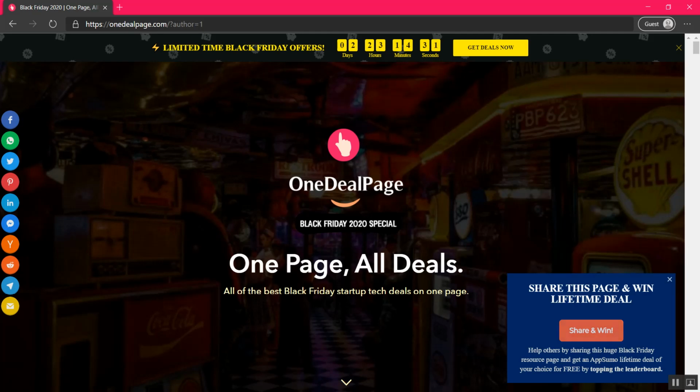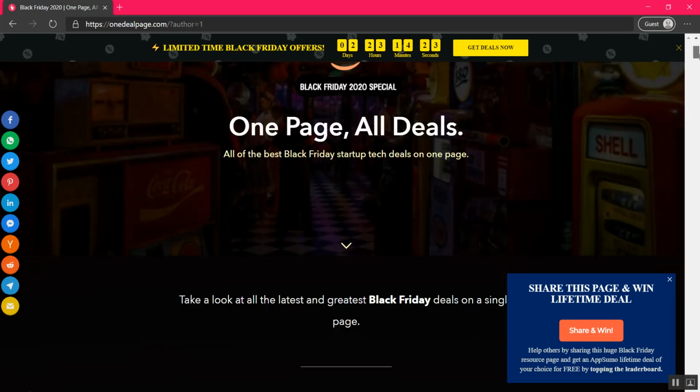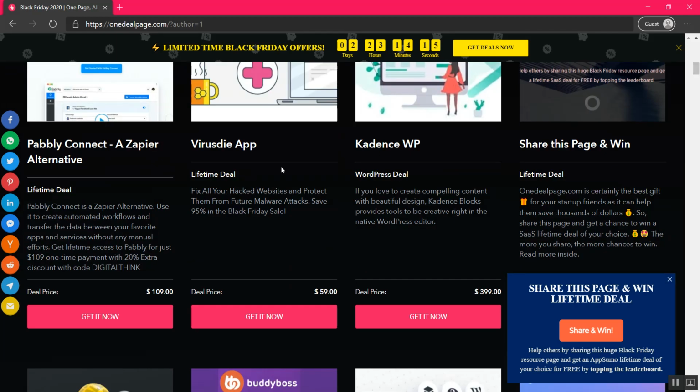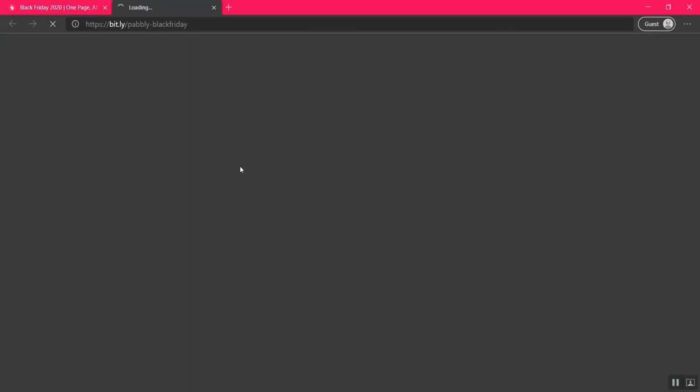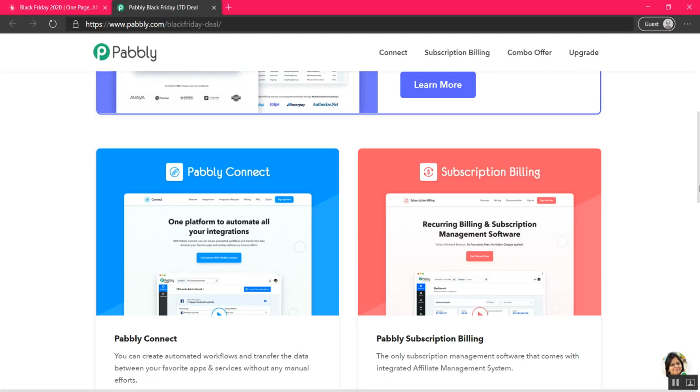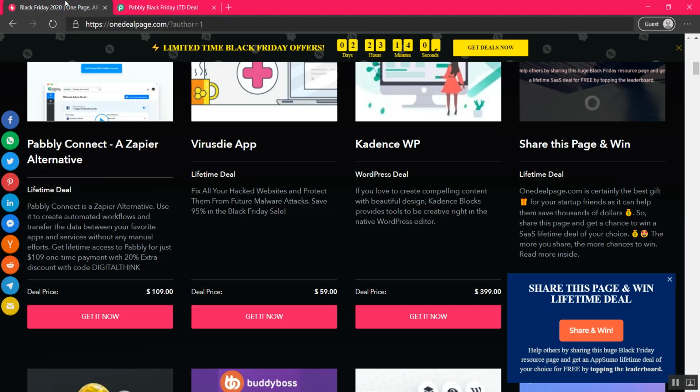So see, we have been redirected to the One Deal page and how beautiful it looks. So let's have a tour of this page. As I scroll down, I could see various deals which are featured on this page. Suppose I want to go to Pabli. If I click on the Get It Now option, I will be redirected to the deal page. See, we have come to the deal page, and from here we can grab that deal.